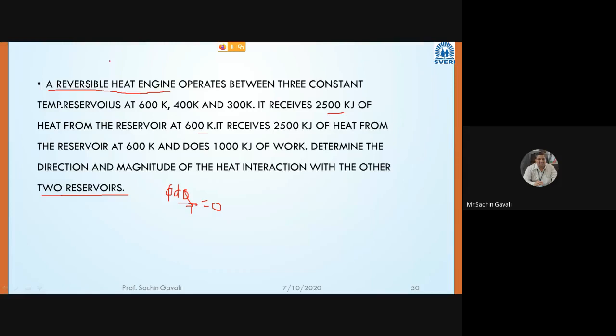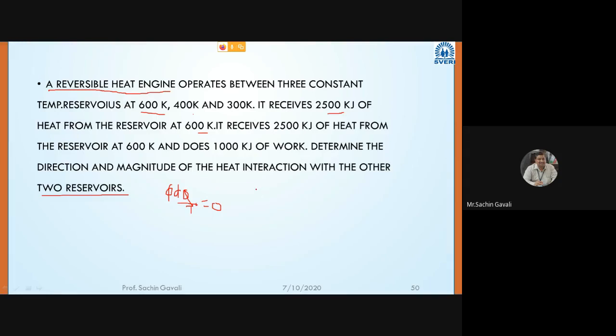Now here, a reversible heat engine operates between 3 constant temperature reservoirs: 600, 400, and 300. What we'll do? We will draw the diagram. So there are going to be 3 temperature reservoirs.